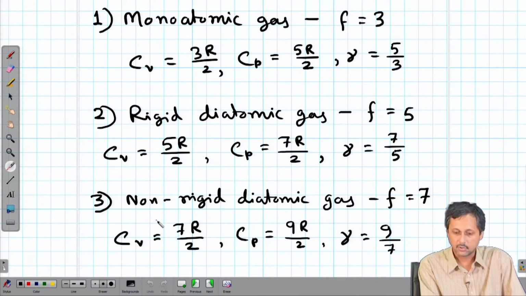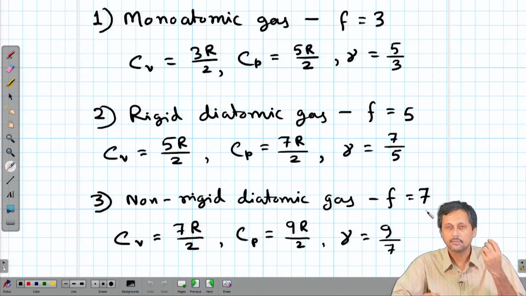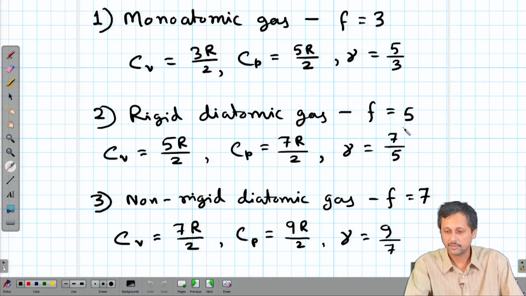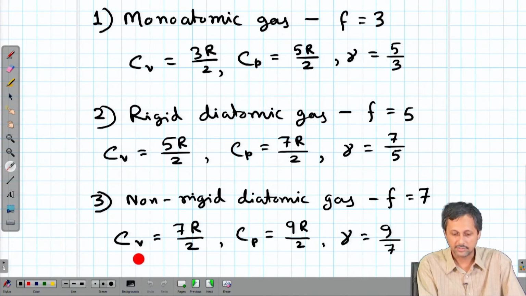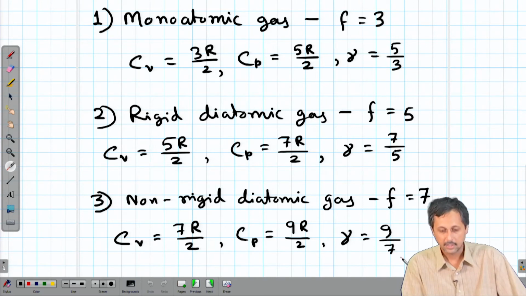And non-rigid diatomic gas with f equal to 7. Once we have vibration, we add 2 degrees of freedom to the existing ones for each vibrational mode. So, for a diatomic gas, if it is 5, then for a diatomic vibrating gas it will be 7. So, we have Cv equal to 7R by 2, Cp equal to 9R by 2, gamma equal to 9 by 7.